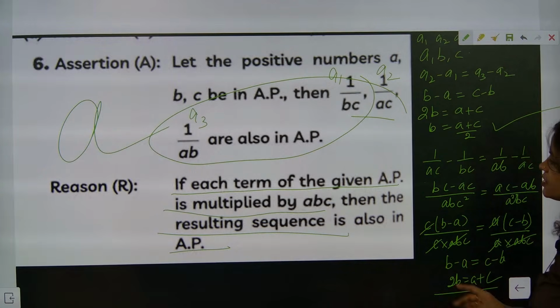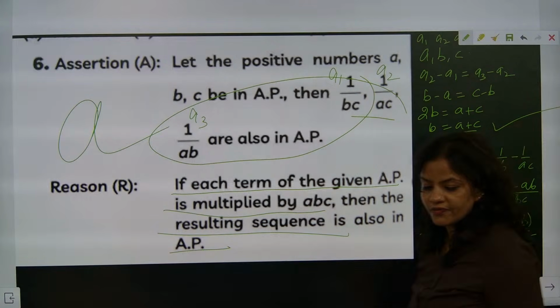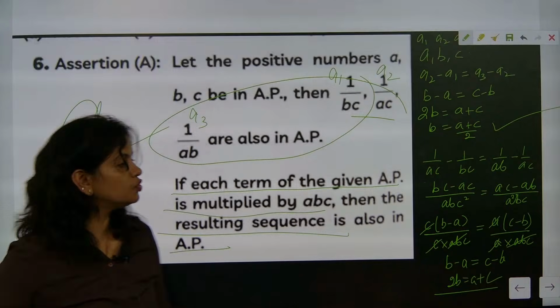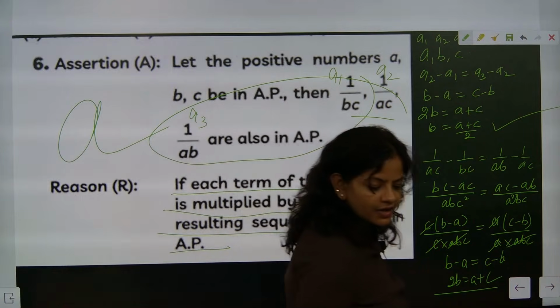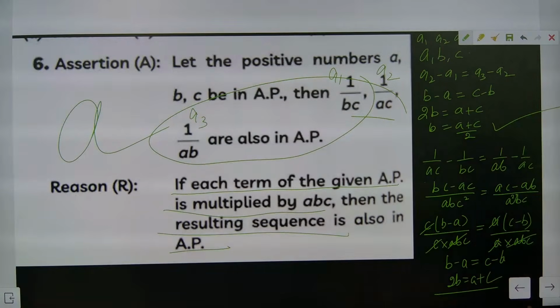If each term of the given AP is multiplied by ABC, then the resulting sequence is also in AP. That's most important. Please go through these types of questions one time. The content will not be easy, and the question will be a little lengthy.